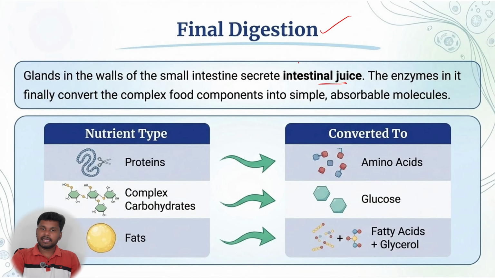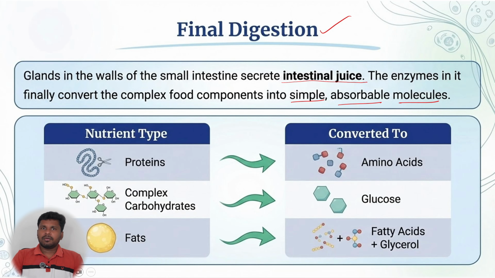Here comes the final digestion now. And in that final digestion, the glands in the walls of the small intestine secrete intestinal juice. The enzymes in it finally convert the complex food components into simple absorbable molecules.